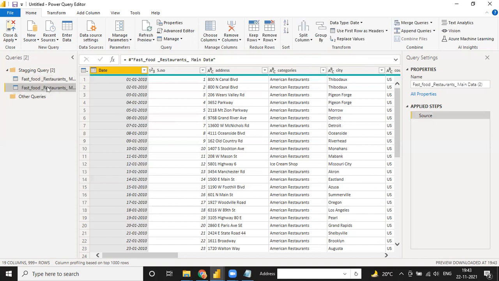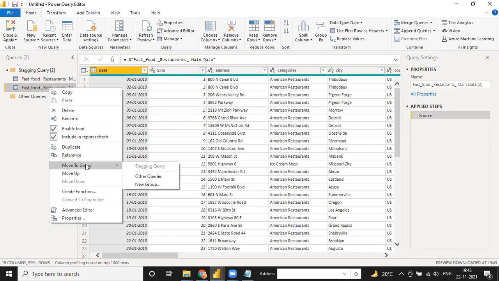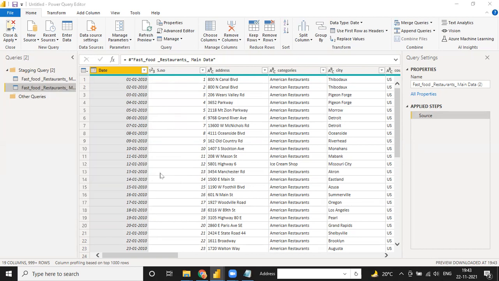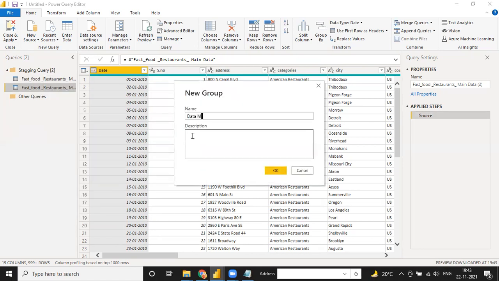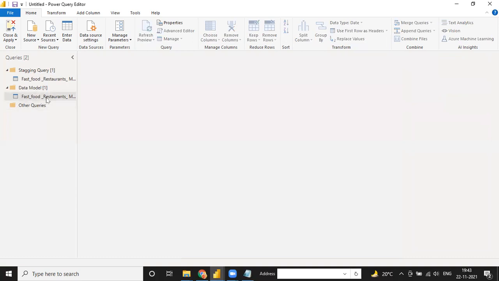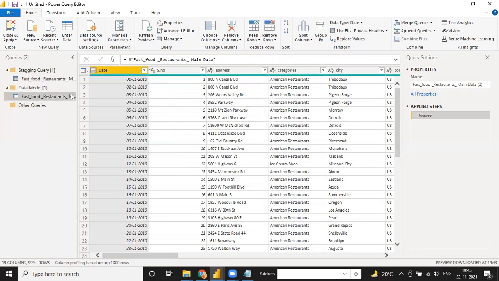So on the basis of this main data, I am making the reference file. Reference means it's the same as a duplicate file, but we are changing into this file, not into this file. So I am making a new group again, and this data will be named as data model. This is for working data. So we are working on this data model group only, not in the stacking query group. If I click OK, this data will be in the data model, and for everything we have to change only this data model, not the main table.